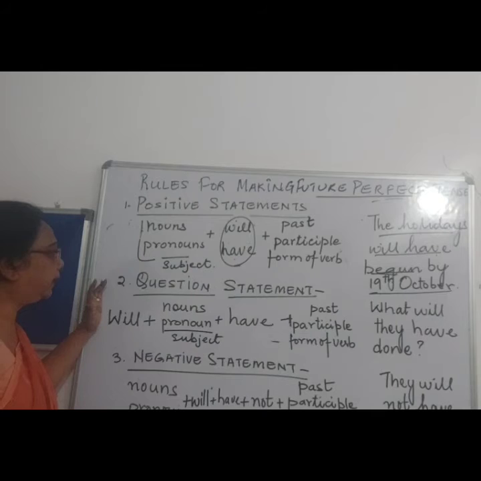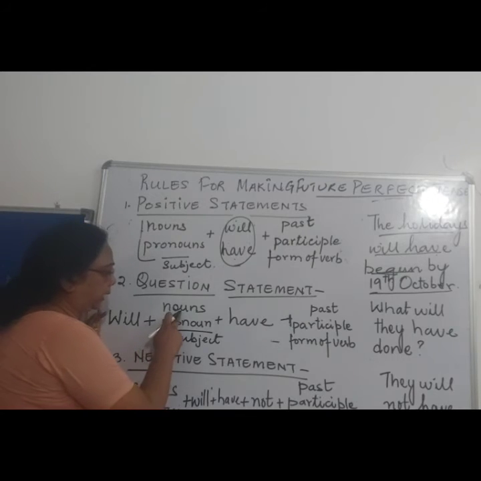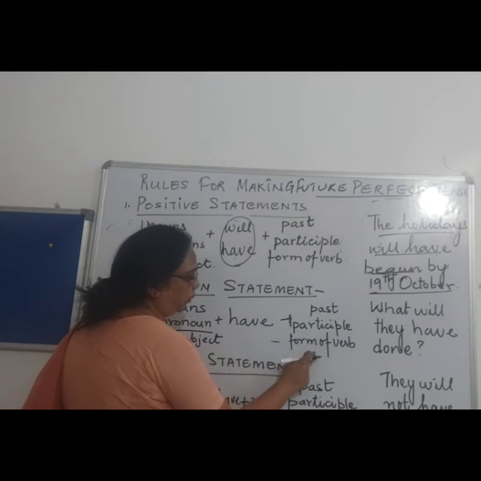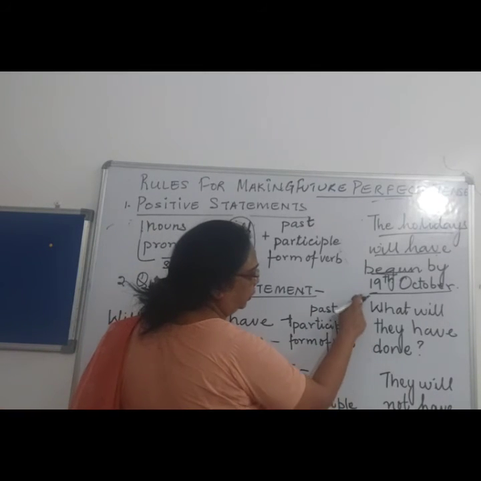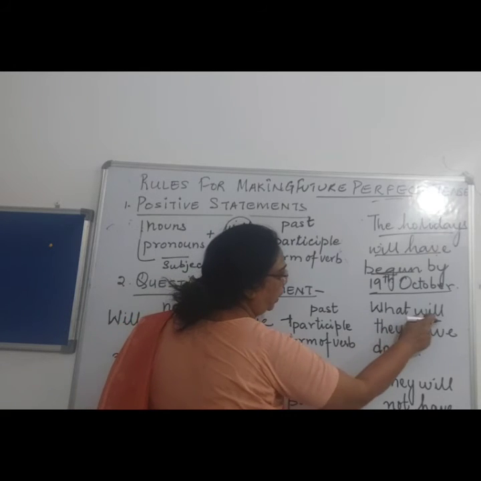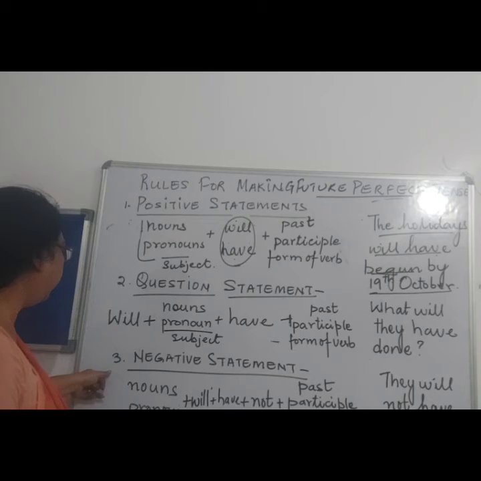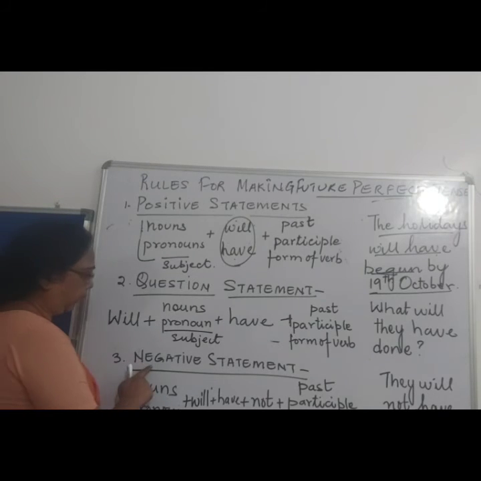Now the question sentence. How are we going to form the question sentence? First will comes, then the subject, that can be either a noun or a pronoun, then have, and then the past participle form of the verb. Now the question, for example, what will they have done? Question mark.